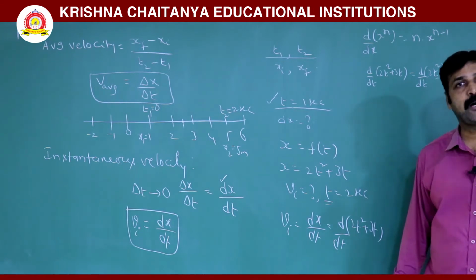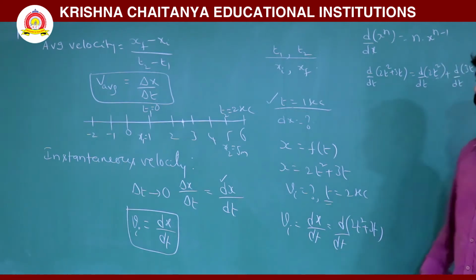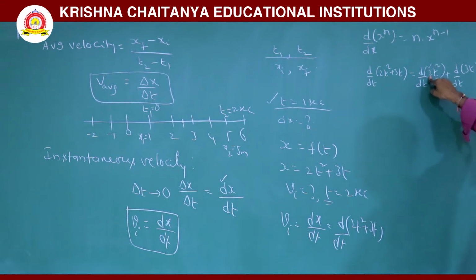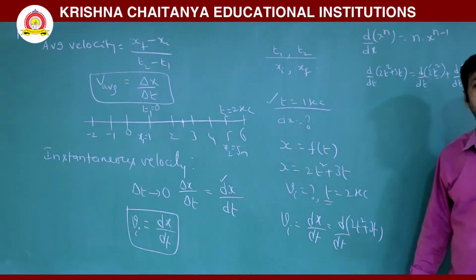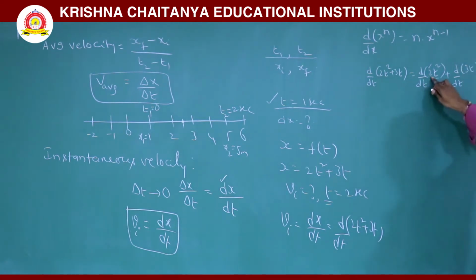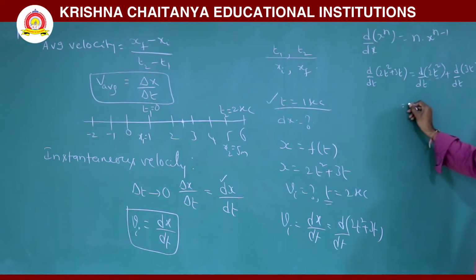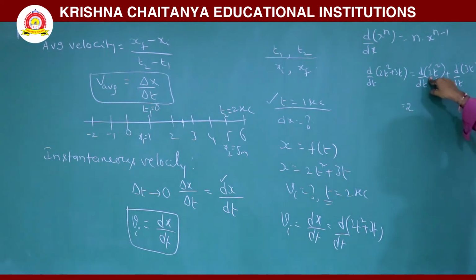What I said? Small values for a variable. Here 2 is a numerical constant. So, in differentiation, numerical constants do not change. You are taking small changes for variables. This is not a variable, so there is no change in 2. So, you can take 2 as a constant, a numerical constant, and need not differentiate it.